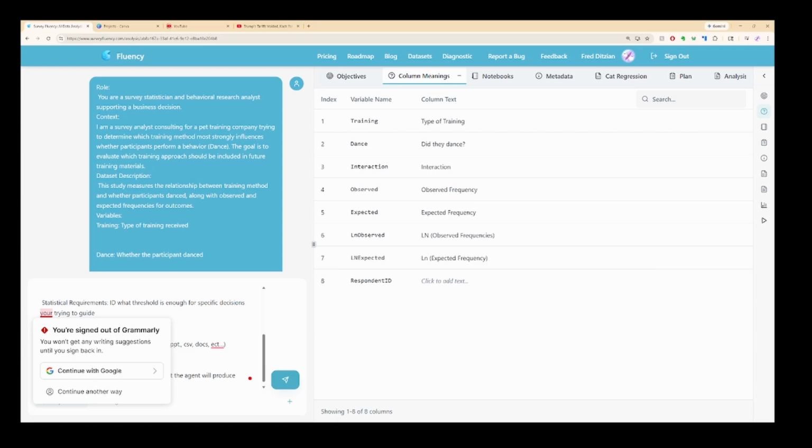One is the role. Who is this for, and who is doing the analysis? This is something that we talked about before when we talked about the importance of context. Same thing with the context. What are important details that are needed to answer this question? What questions need to be answered? A description of the data set. If you have metadata, then likely the dataset will already have this information. But if you're uploading a CSV, make sure that you add important information into Survey Fluency that lets it understand what the meaning behind the columns is.